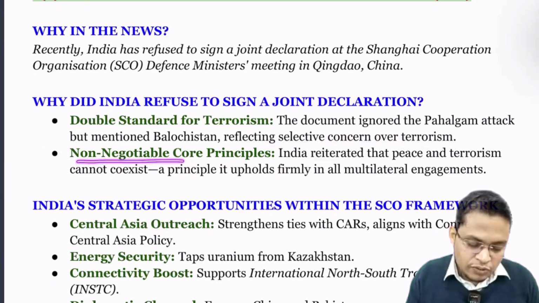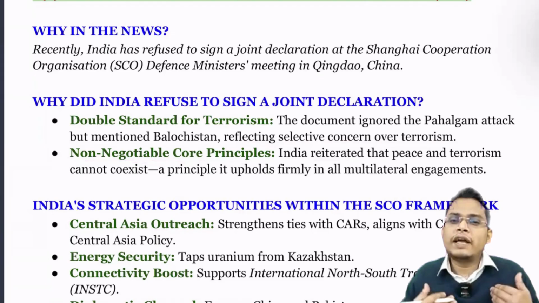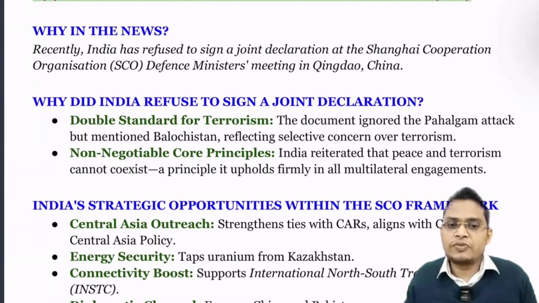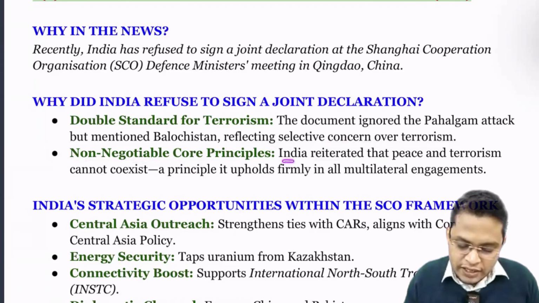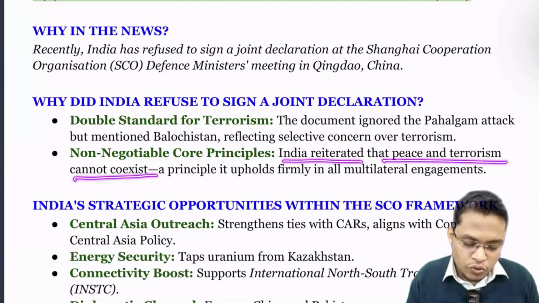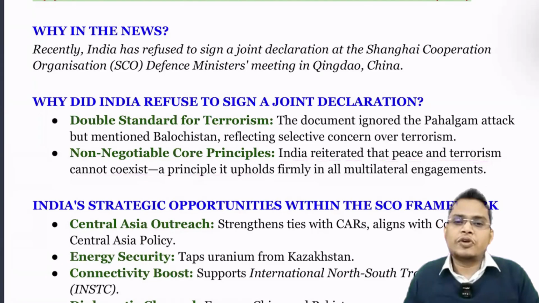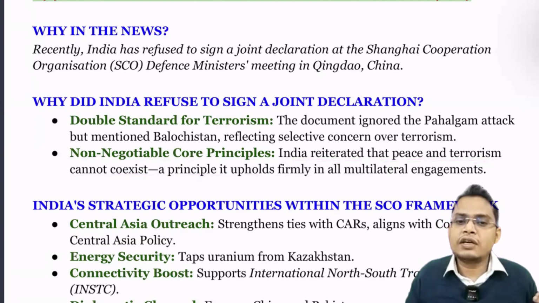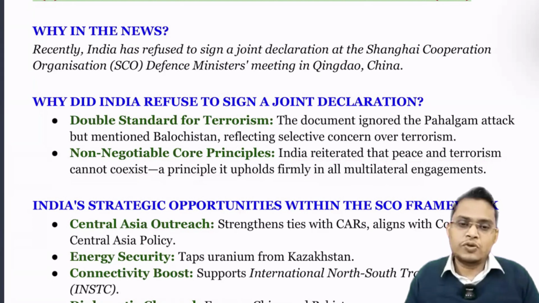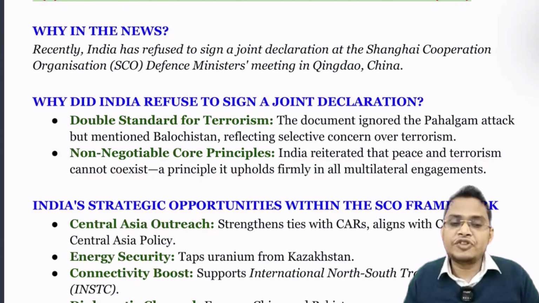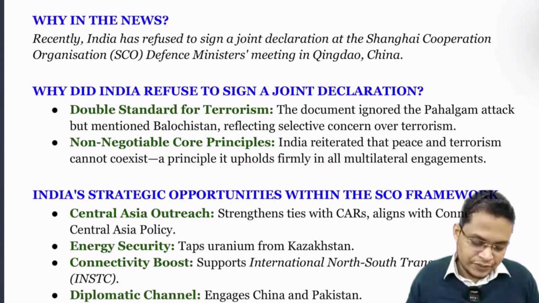The next is the non-negotiable core principle. India always says we need to take all actions to prevent terrorism. There should not be good terrorism supported by one country or bad terrorism. India reiterated that peace and terrorism cannot coexist, a principle it upholds firmly in all multilateral agreements. India always says that whoever is involved in terrorism should be punished. But some states like Pakistan are involved in terrorism. They fund and sponsor terrorism. That is what is called double standards.